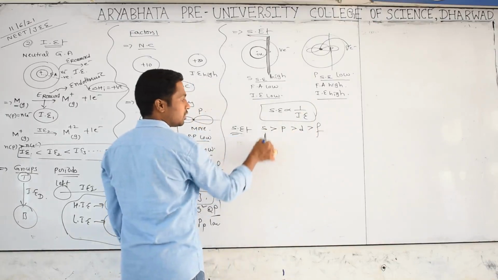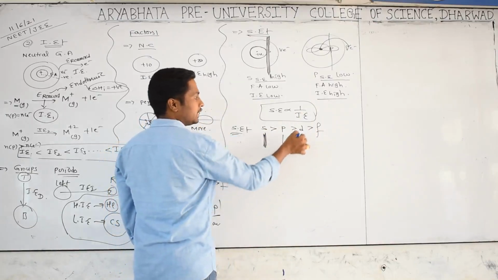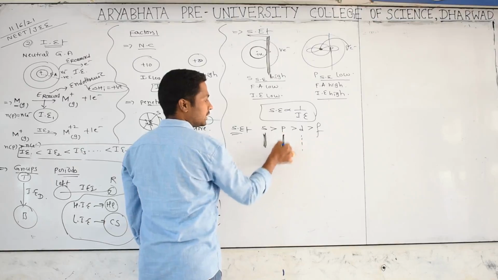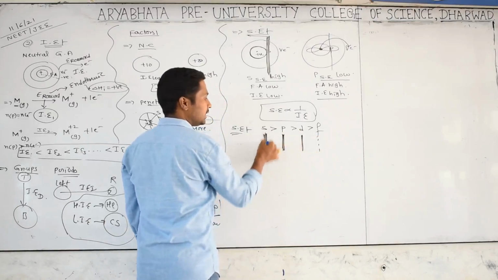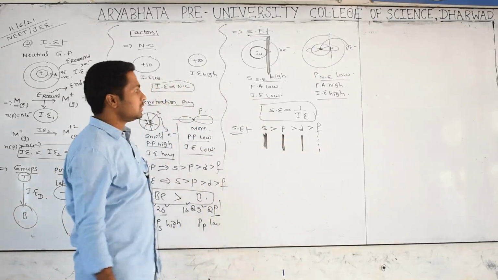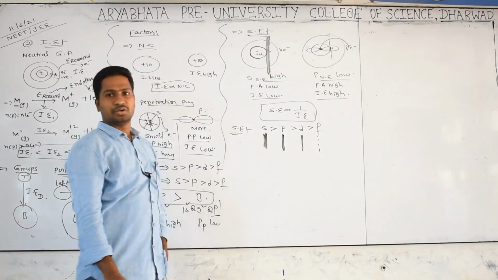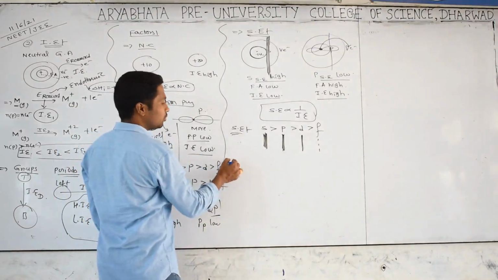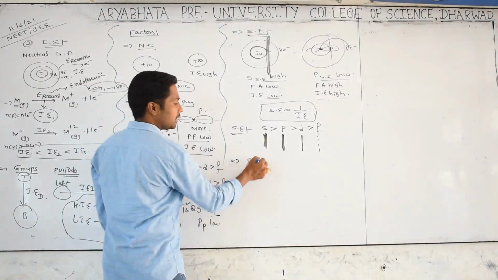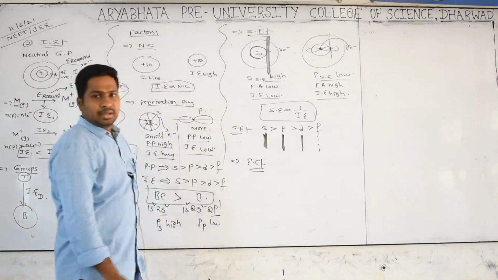The s orbital forms a very strong wall, and the others form a very thin one. Are you understanding or not? That's why we can say the screening effect is inversely proportional to ionization energy. Are you clear? Yes, we can go for one more thing, which is electronic configuration.